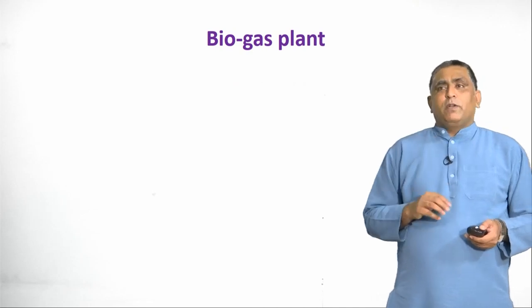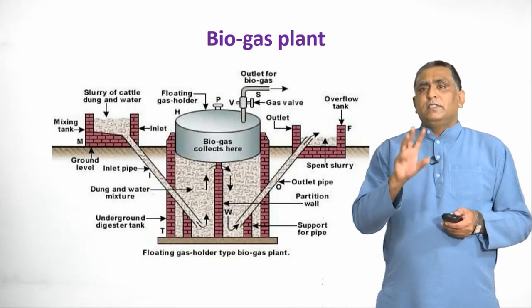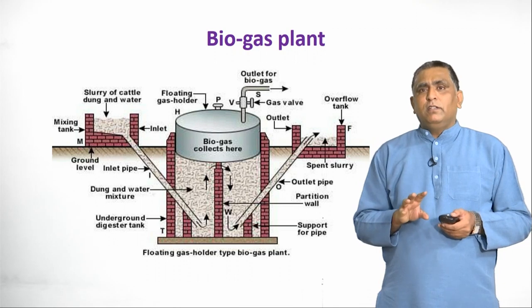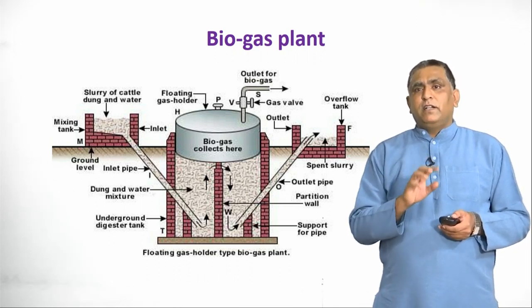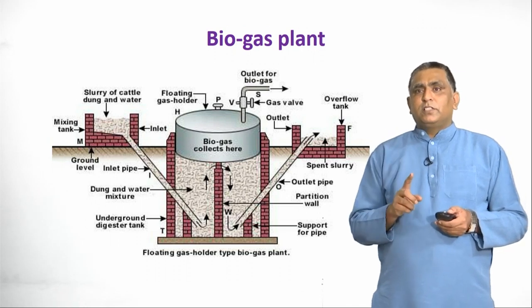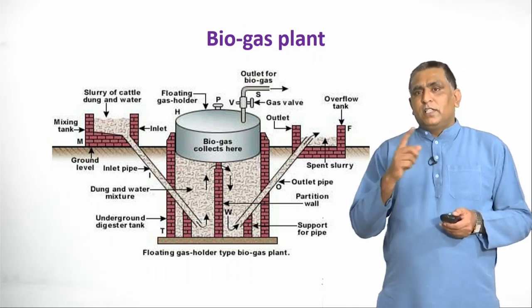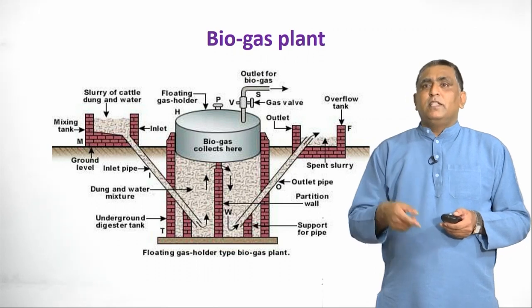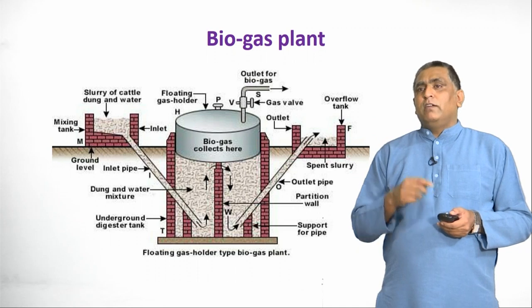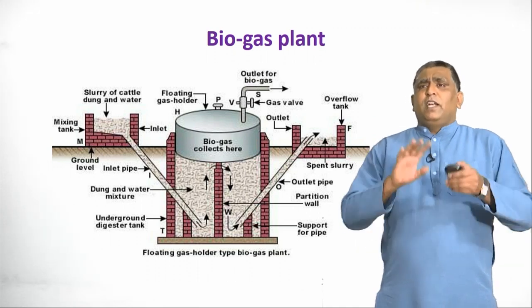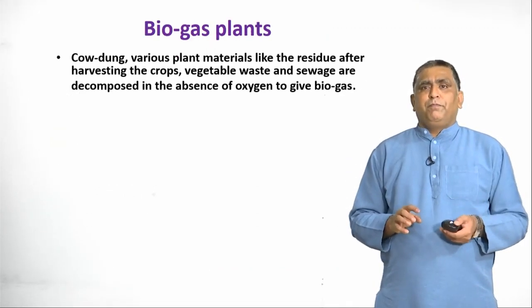So let us see a biogas plant. This is a diagram which is very important. Slurry of cattle and cow dung is mixed in the mixing tank, and there is a collection tank, which we also call the digestive tank. There is an outlet pipe, and there is also an outlet flow tank where slurry is collected. Let us see how it works one by one.